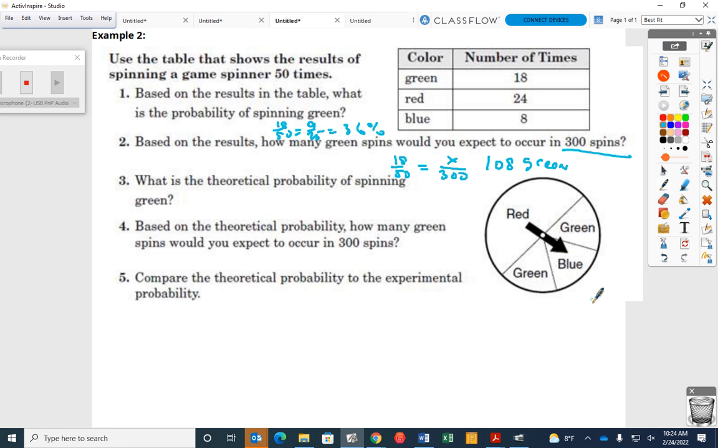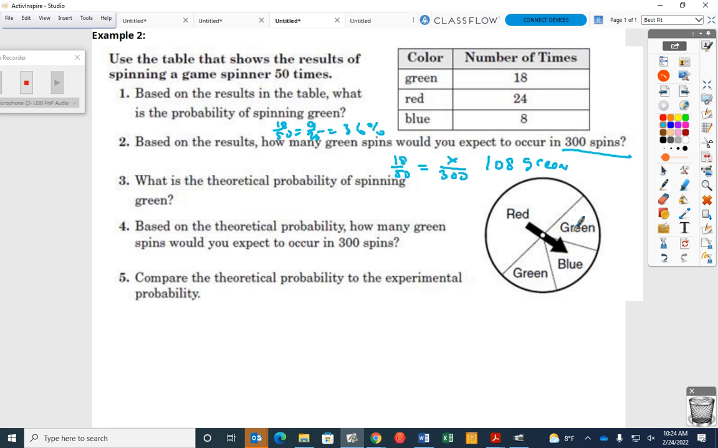Okay, number 3, what is the theoretical probability of spinning a green? So, is theoretical based on results? What is theoretical based on? It's based on what is supposed to happen, right? So let's look at this. How many of these are green? 2, but we need to be careful here. Why? Look at that thing. How many spots are there? There's 4, right? There's red, green, green, and blue.